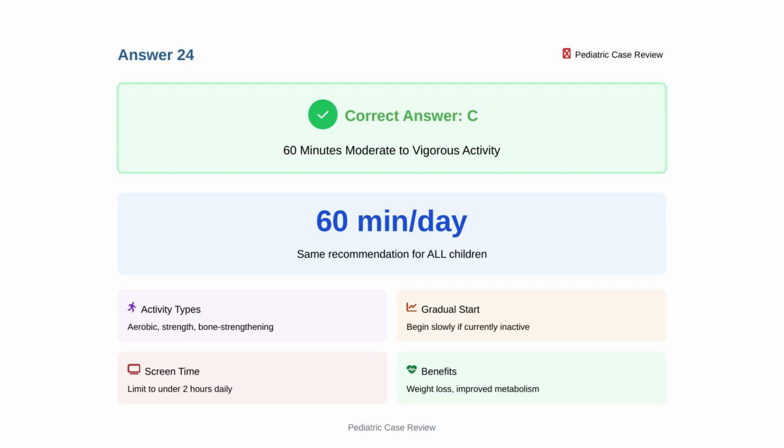This recommendation applies to all children, including those with obesity. Activities should include aerobic exercises, muscle strengthening, and bone strengthening. Start gradually if currently inactive to prevent injury. Simultaneously reduce recreational screen time to under 2 hours daily to maximize activity opportunities.